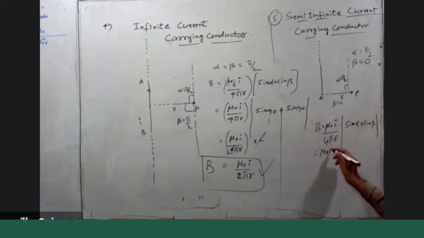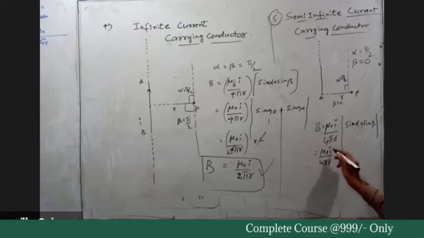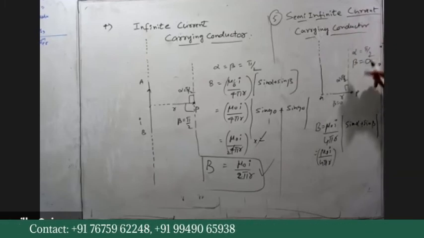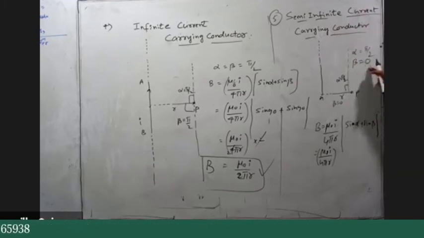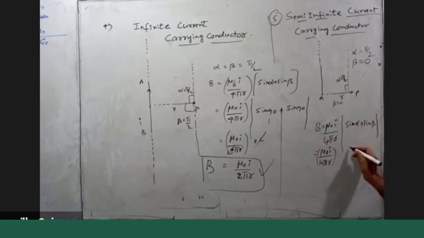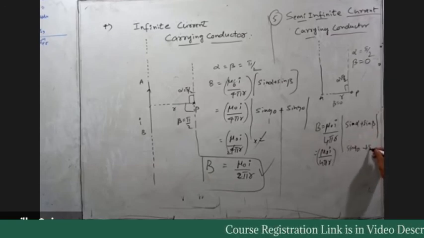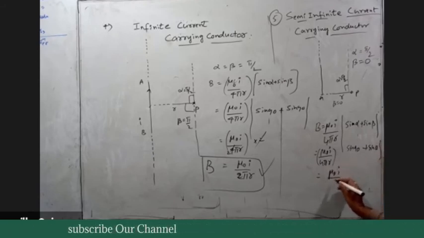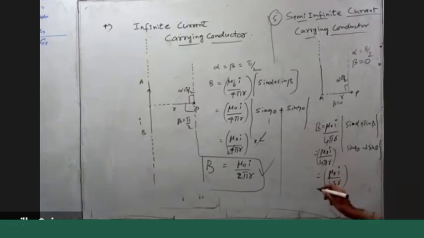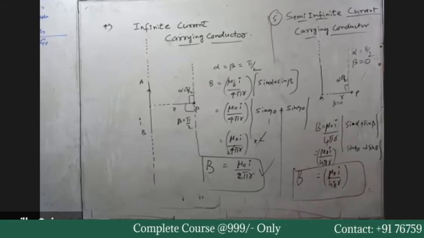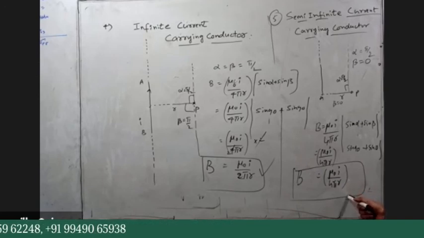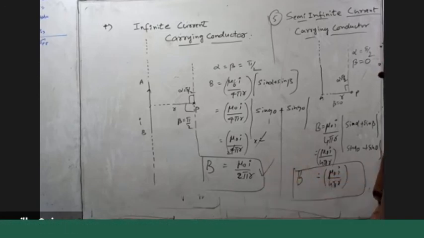So for this semi-infinite current carrying conductor, alpha is equal to pi/2 and beta is equal to 0. So this is sine 90, and this is sine 0. Therefore the field at a point P due to the semi-infinite current carrying conductor is mu naught I by 4 pi r. For the infinite wire, this is mu naught I by 2 pi r.